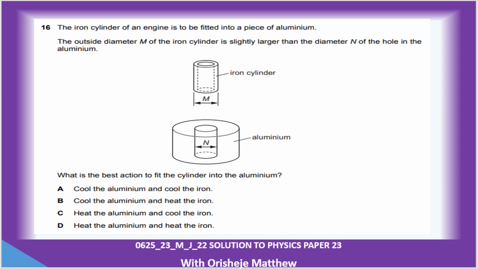Okay. Cool the aluminium and cool the iron? No. Cool the aluminium and heat the iron? No. Heat the aluminium so that it can expand, and then cool the iron so that it contracts, it can fit into the gap. So that is the way you can fit it. So the answer is C.